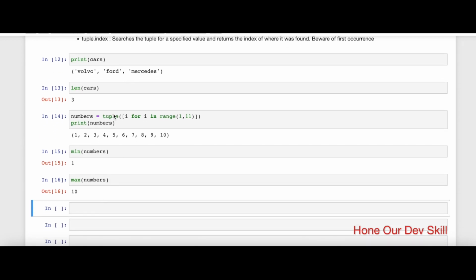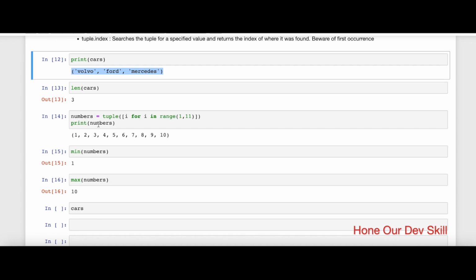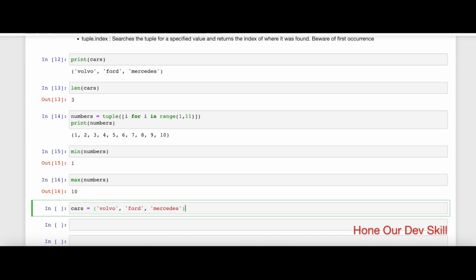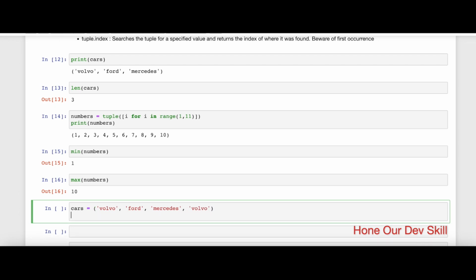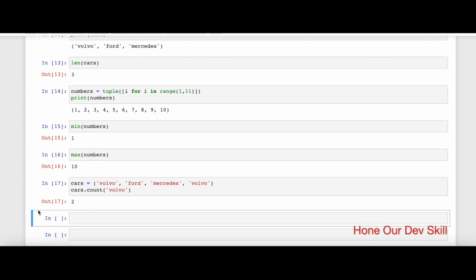Now, imagine that we have cars, right? So let's say I have cars, and in that cars, this is a tuple item, right? And for some reason, I also have, let's say, Volvo repeated twice. Now I want to identify the total number of occurrences of Volvo. There is a method in tuple that allows us to do it, and that is called count. With that, I can simply pass the value that I'm interested in, and it's going to print the count of that value.